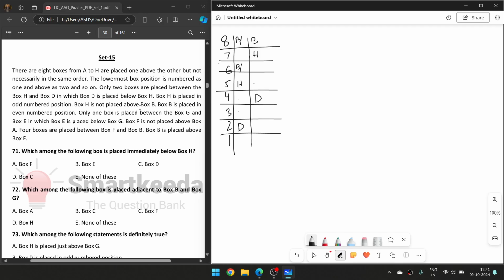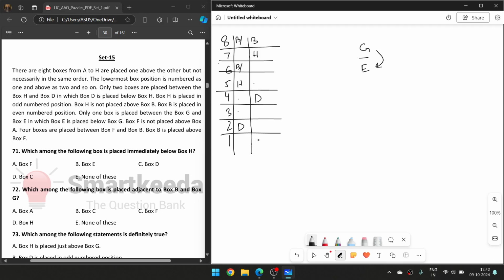Now only one box is placed between G and E, in which E is placed below. So G and E have only one box between them, and E is below G. So G cannot be here, and G and E cannot be here, it can be here or here. There are multiple options that can be possible.